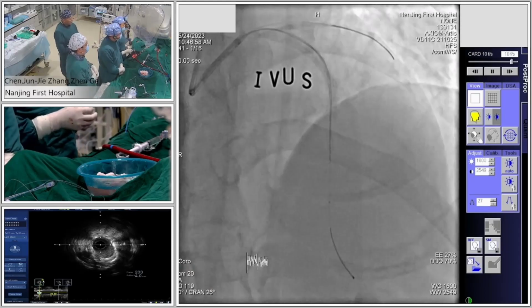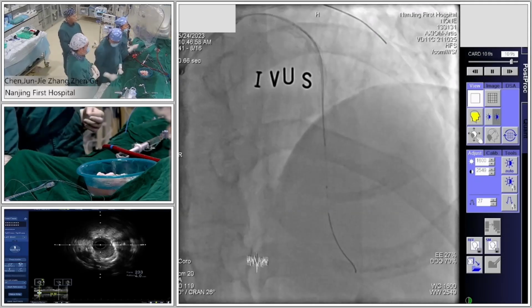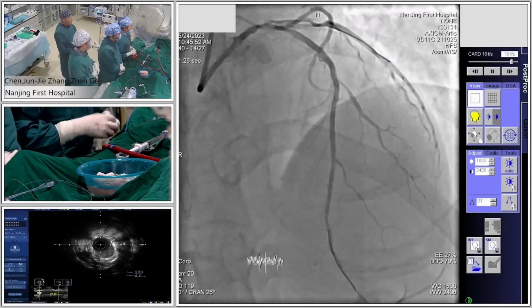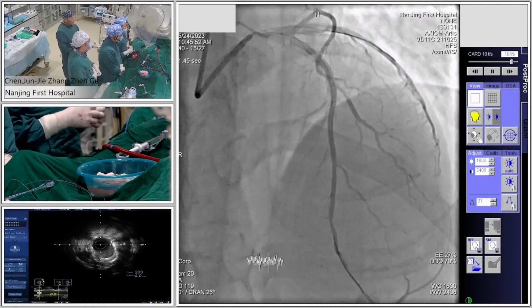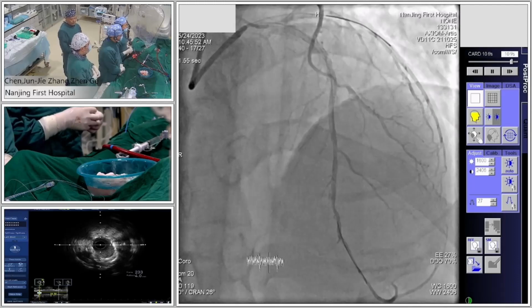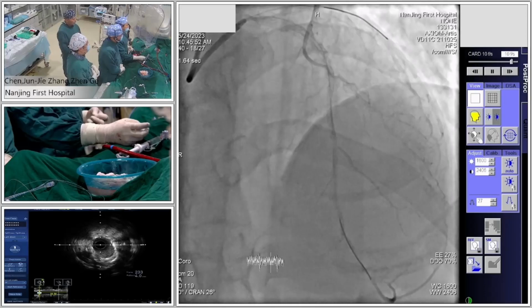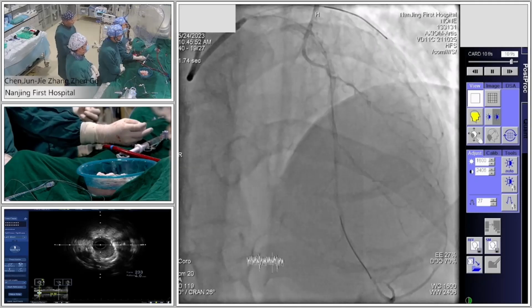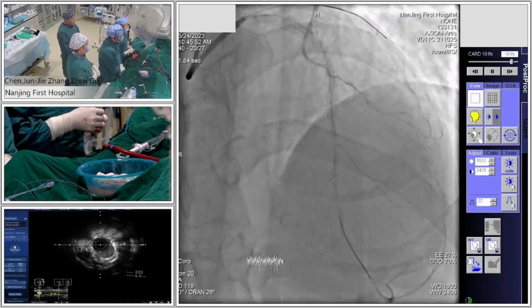Okay. So why did you use a 2.75 NC balloon? Because here we can see the stent is under-expanded, maybe because of heavy calcification. So I use a downsized 2.75 balloon at high pressure to push the dilation. This is very important for the safety endpoint. If we post-dilate very aggressively with 3.0 or even 3.25, it will be easy to get perforation because it is very severely calcified. So after the second scan, go ahead.